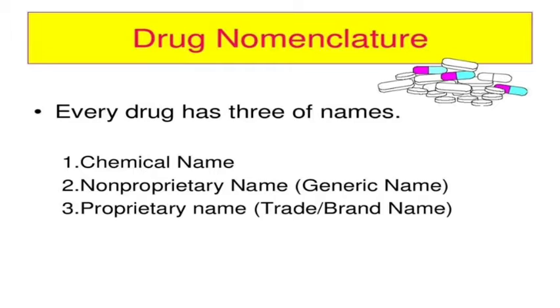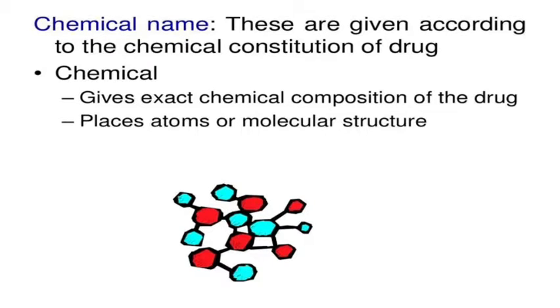Next is drug nomenclature. Usually a drug has three names: chemical name, non-proprietary name and proprietary name. Non-proprietary name is the generic name; proprietary name is the trade name or brand name. Any manufacturer can make its own brand name. First we will see the chemical name.